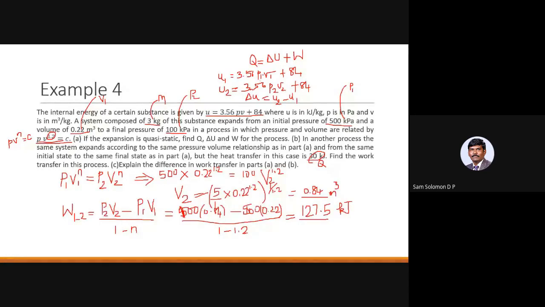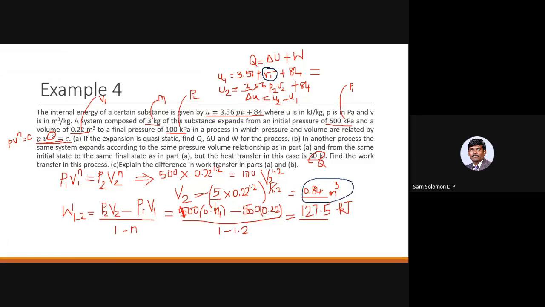Okay, so you can substitute the value of the pressure P1 and specific volume V1 here, and you will get some answer. One thing where you have to be very careful is that what is given in the equation is specific volume, and what we have found out is the volume in meter cube.